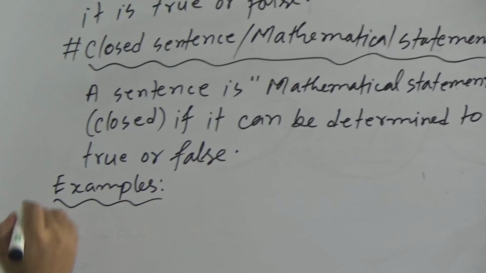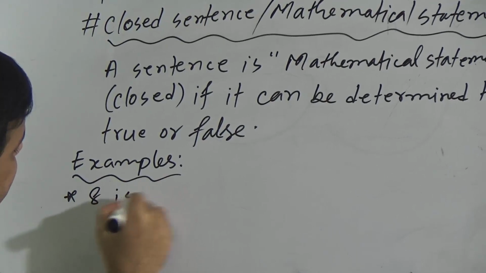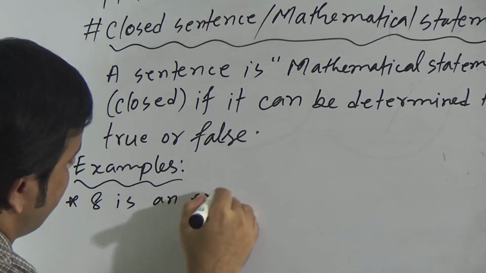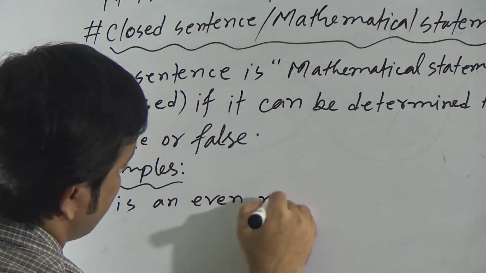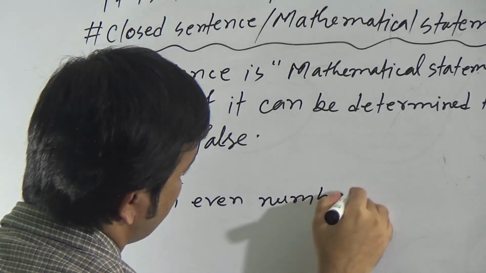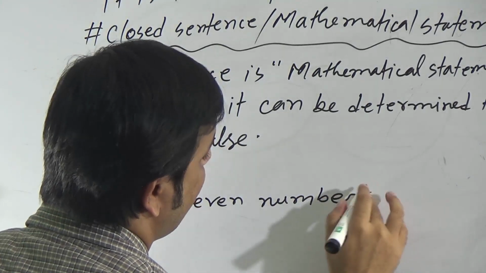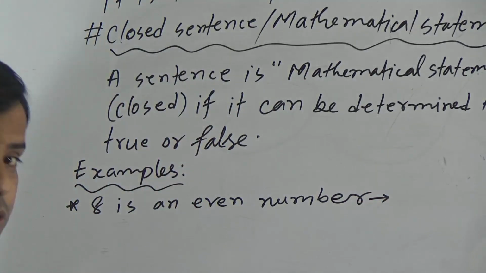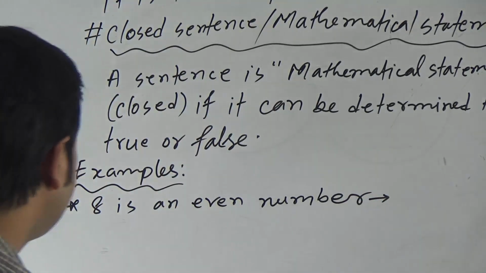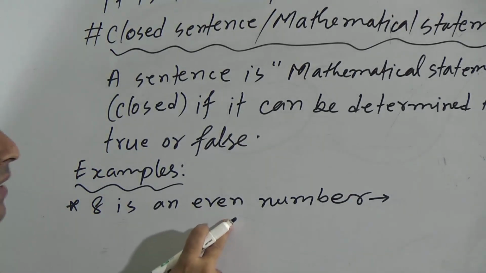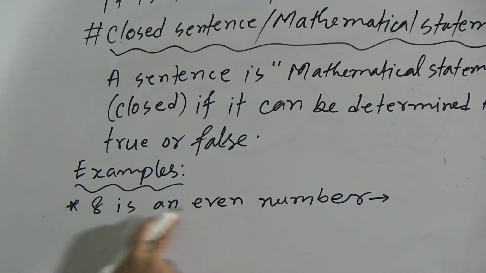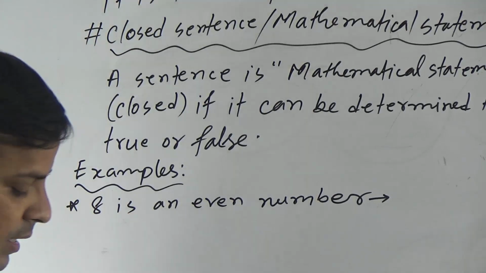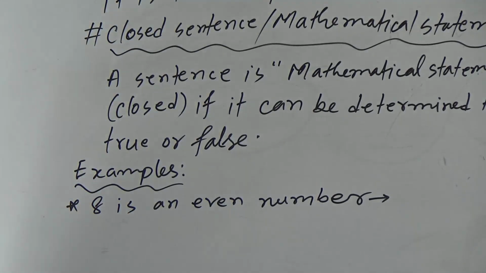Suppose I am writing an example: 8 is an even number. Will it be open or closed? How can we say? This statement is true as 8 is even.